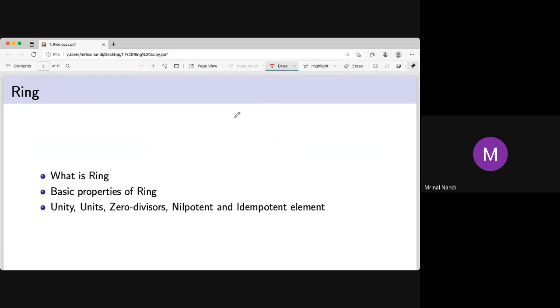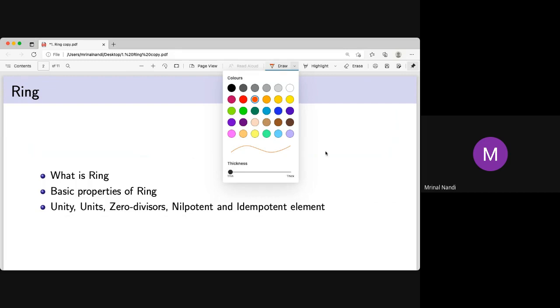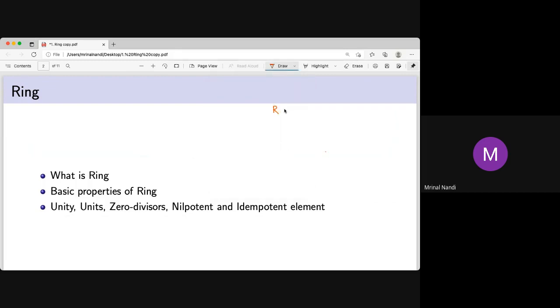So what is a ring? You know what a ring is. A ring is just a set. It's obviously not the empty set, and sometimes it has at least two elements, because if it has only one element, this is just zero. So just to avoid this trivial thing, we need at least two elements. Obviously, the set containing only the zero element is a ring.